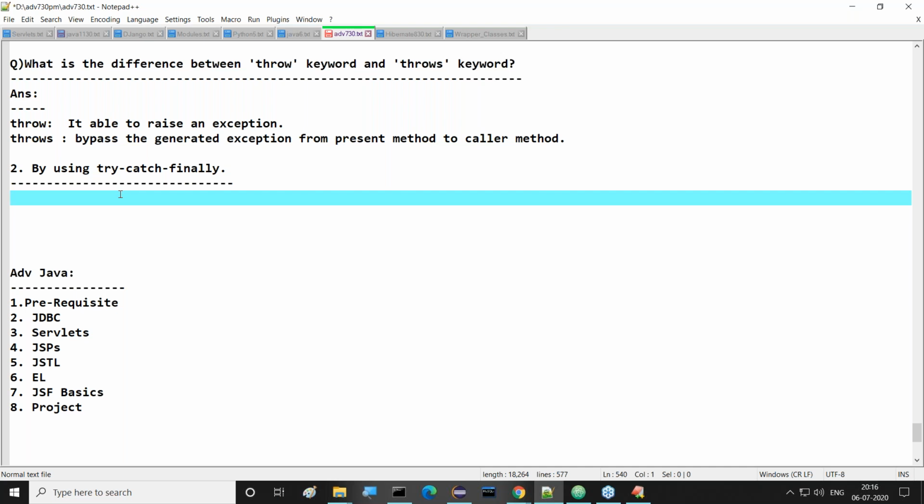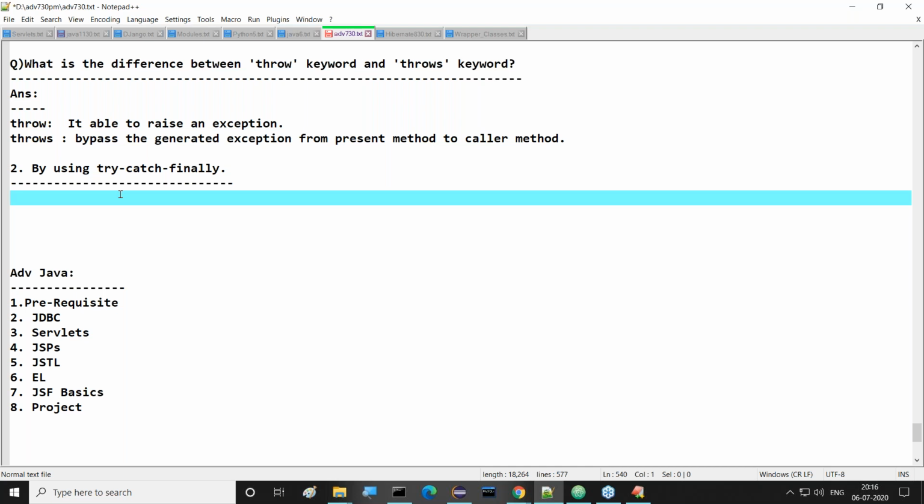But my requirement is which one? I want to handle that exception, at the location where it was generated. Handling that exception in the sense like which one? Catch that exception, display the exception message, and provide smooth termination. Not abnormal termination, providing smooth termination. So that I want to handle actually.